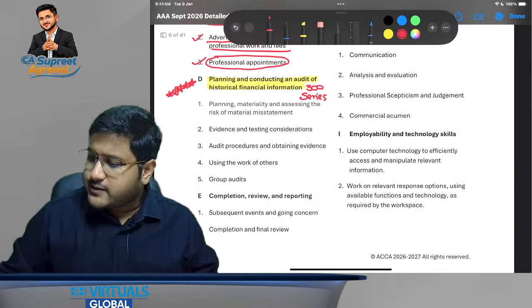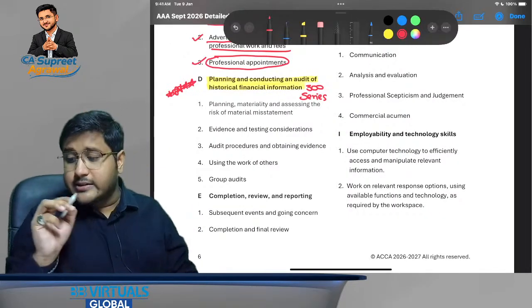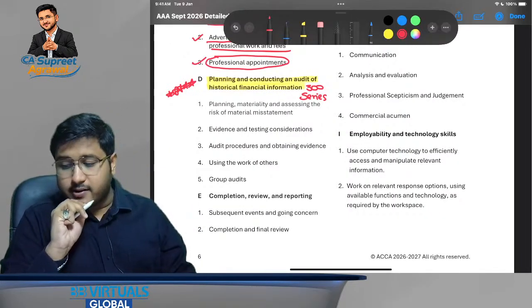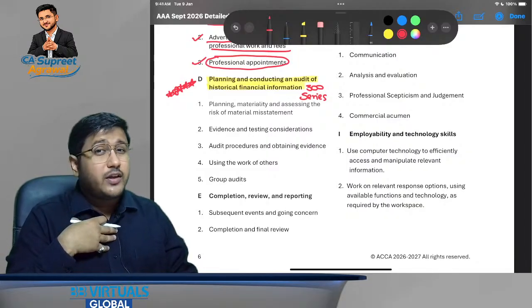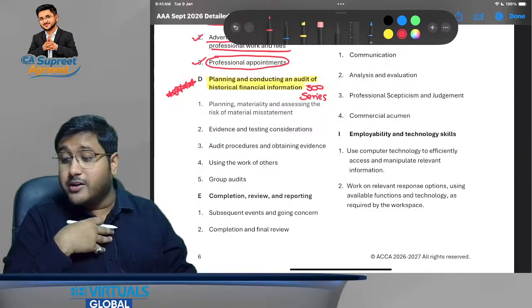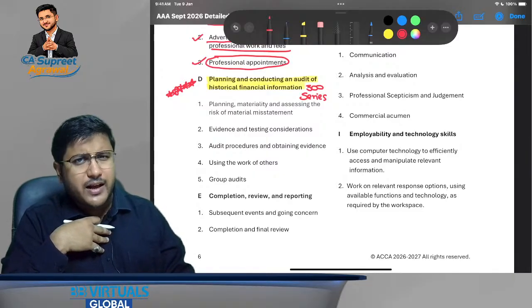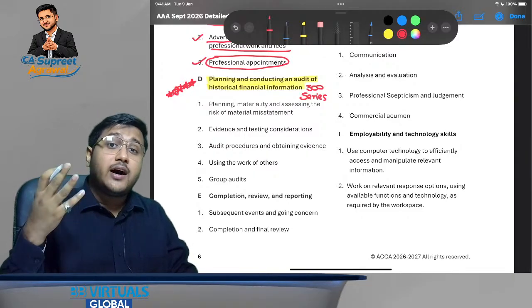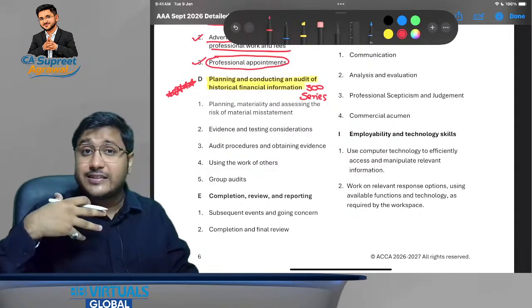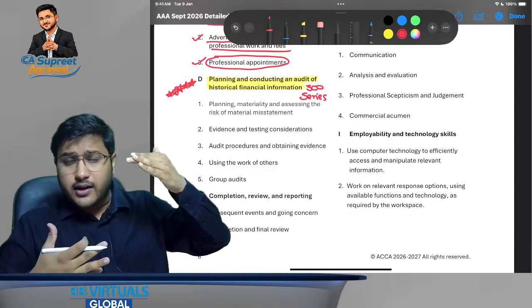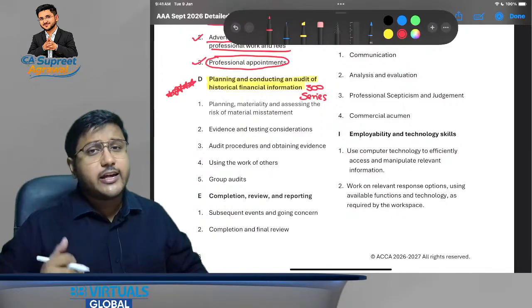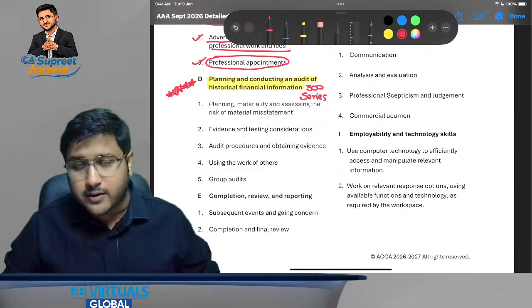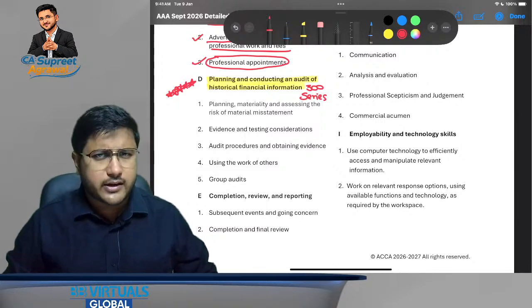Okay, now let's discuss chapter number 1 first, which is planning, materiality and assessing the risk of material misstatement. I'm assuming that if you have studied AA, or even if you have claimed exemption for AA, you must be aware of these particular terms. What is audit planning? Audit planning is always said to be a continuous and iterative process. It is that important that once the engagement of the current year ends, immediately we have to start planning for the engagement of the next year. That is very, very important.